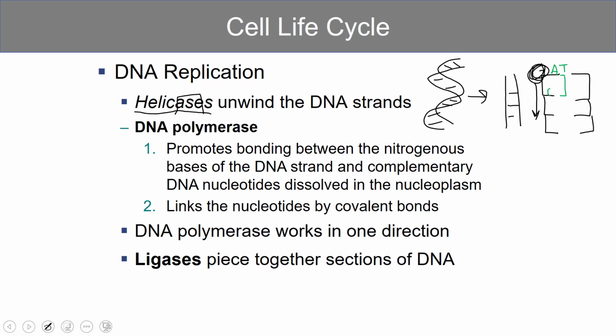If this is C, it's going to put a G next, and so on and so forth. And it's actually going to do that for both strands. So what you end up with are one and two strands, so two identical strands of DNA. And that's the role of DNA polymerase.